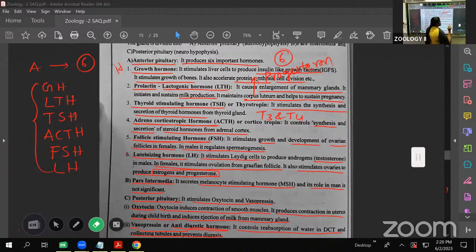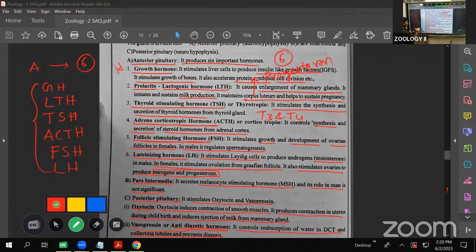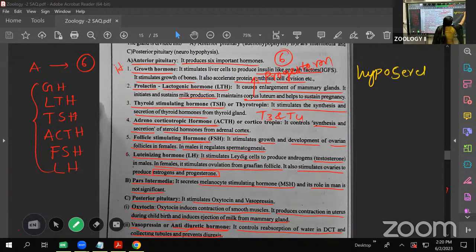Hyposecretion of ADH, which you can also call vasopressin, means less secretion of ADH, which causes a lack of reabsorption.